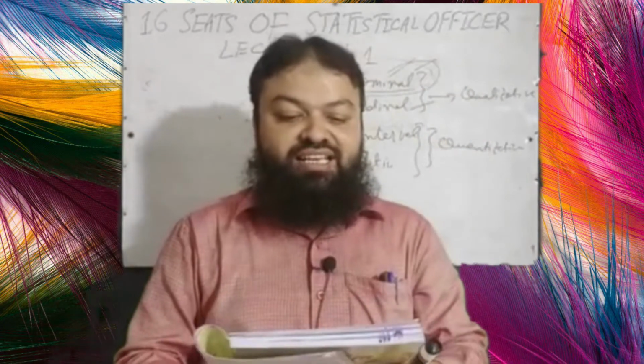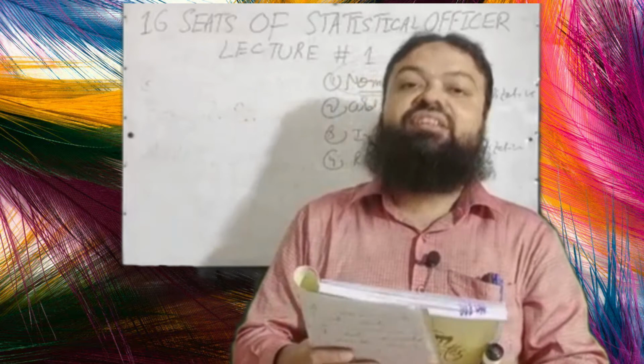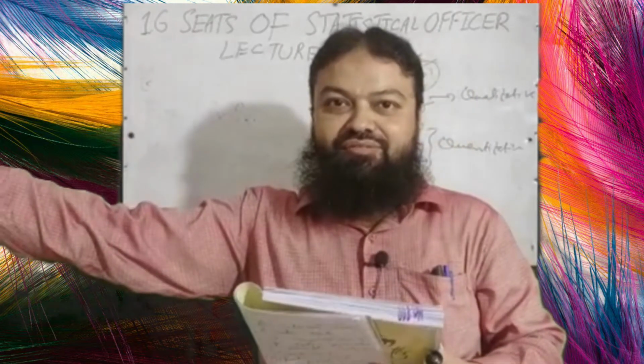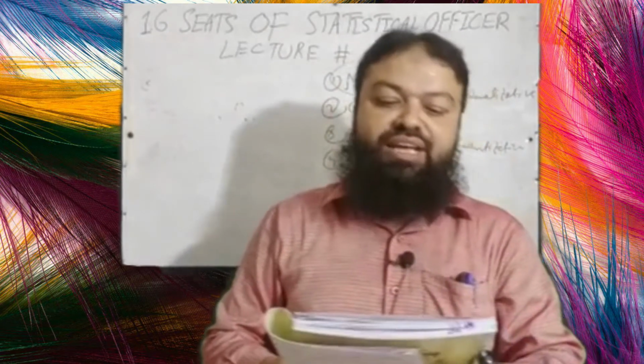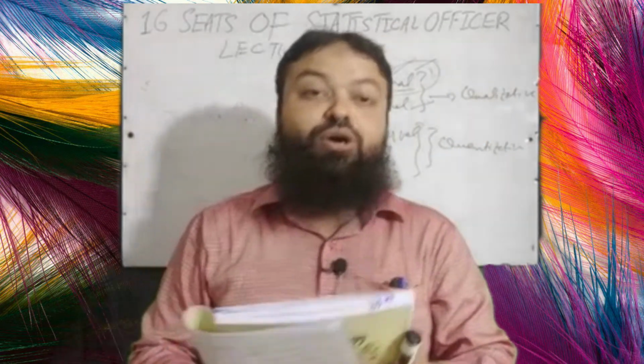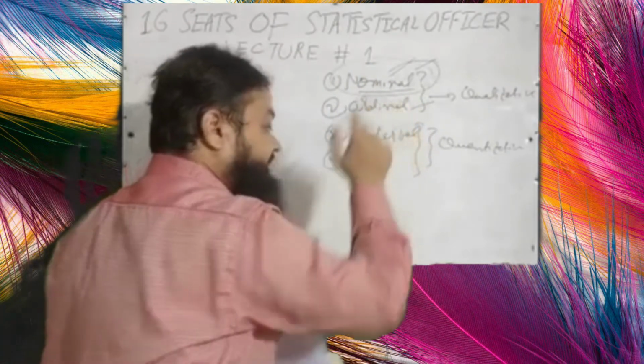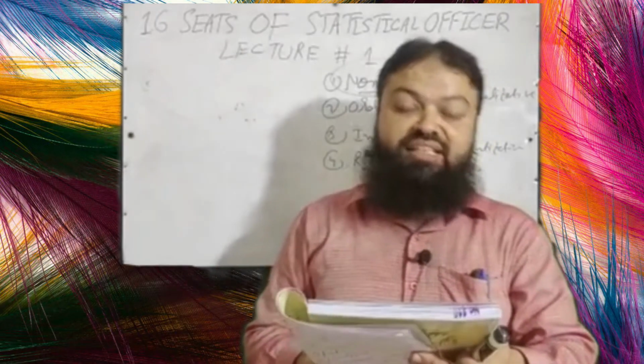Question number 38. Placing in a horse race is an example of, that is the first position, second position, third position, fourth position. A, nominal categorical data, B, ordinal. That is the example of ordinal scale. Question number 39.